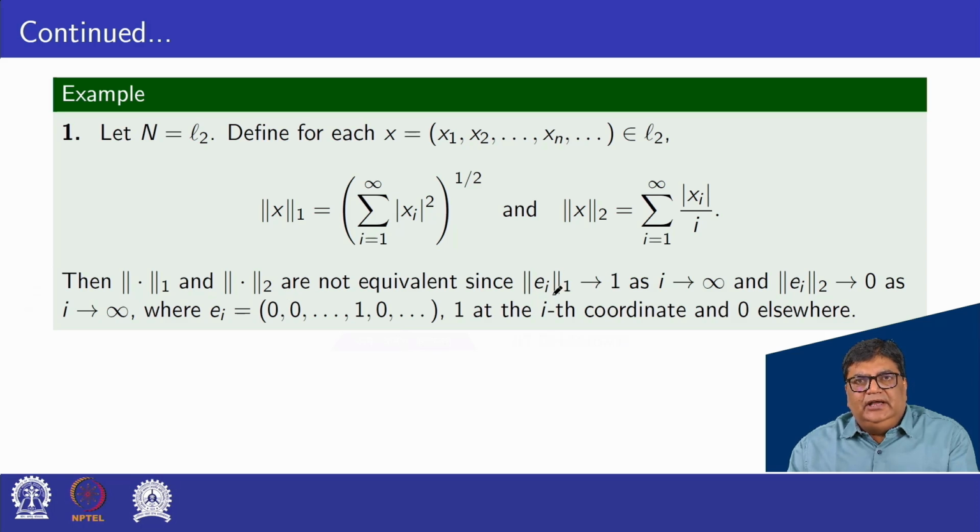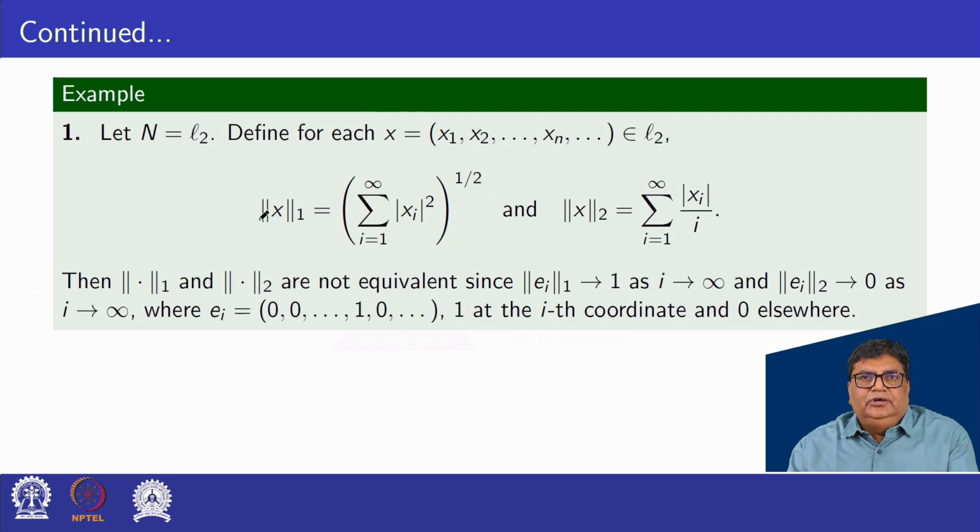Since norm of ei under norm 1 is 1, and norm of ei under the second norm tends to 0 as i tends to infinity, where ei is equal to (0, 0, 1, 0, and so on), that is, 1 at the ith coordinate and 0 elsewhere.